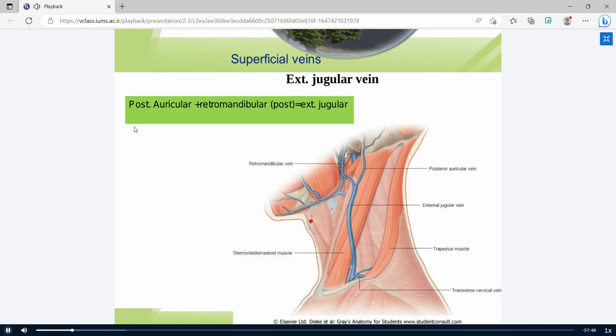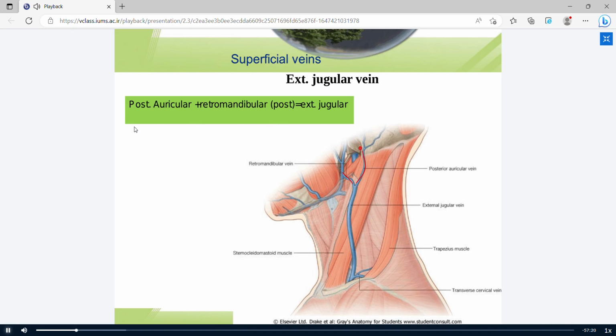Deeper to the platysma, there is the external jugular vein. This is the external jugular vein. This vein forms from the posterior auricular vein and the posterior branch of the retromandibular vein.